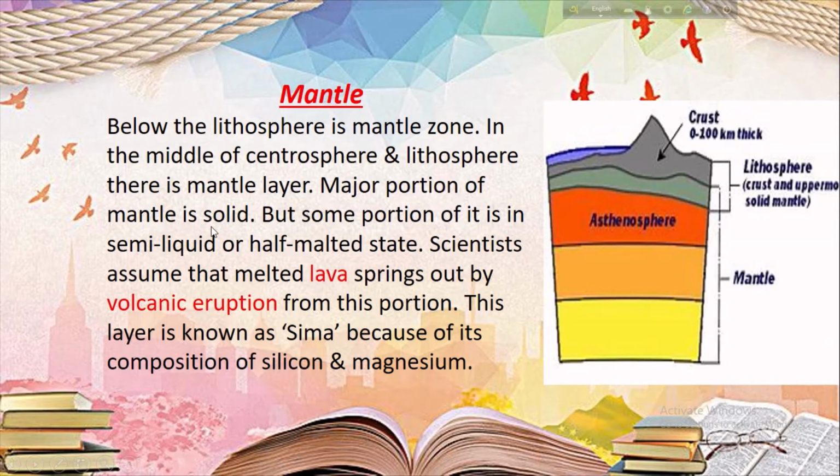The major portion of the mantle is solid. I told you the upper portion of the mantle zone is solid, but some portion of it is in a semi-liquid or half melted condition. Scientists assume that melted lava springs out by volcanic eruption from this portion. And what is this layer? It is known as the shima because of its composition of silicon and magnesium. Due to the availability of silicon and magnesium, this layer is known as the shima.